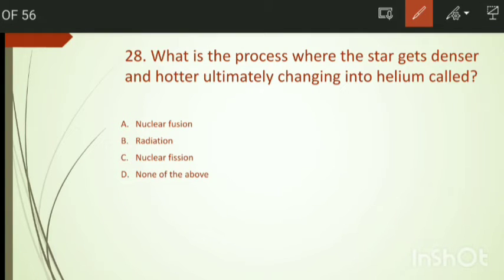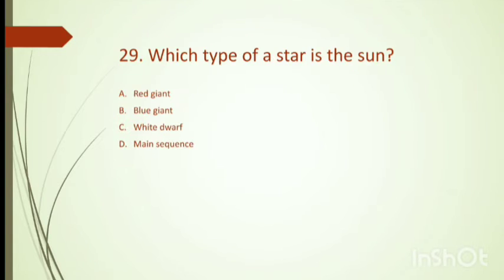So question number 28. What is the process where the star gets denser and hotter, ultimately changing into helium, called? We have the options: nuclear fusion, radiation, nuclear fission, none of these. Where the right answer is option number A, nuclear fusion.